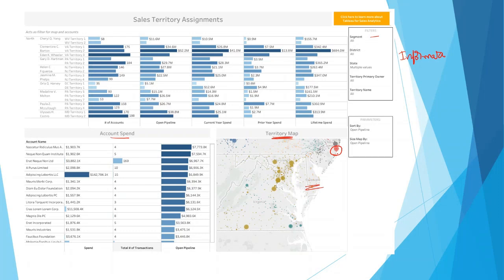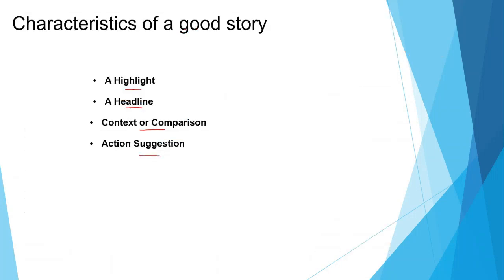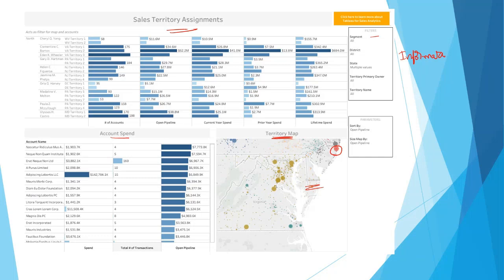Or you could also have a headline instead of "sales territory assignments." I could focus on something like, "Mid-Atlantic region shows 15 percent revenue decline due to pipeline drop." Now that becomes directional. The third one, as I told you, is context or comparison: the YOY trend line, which is very easy to understand and derive insights from, and also a target versus actual indicator, some kind of risk indicators.